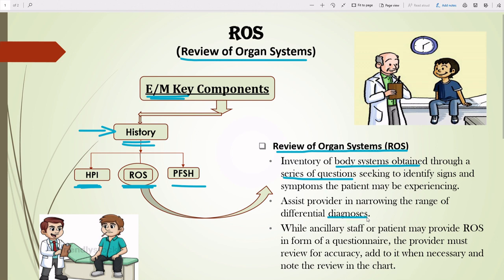While ancillary staff or the patient may provide ROS in the form of a questionnaire, the provider must review it for accuracy, add to it when necessary, and note the review in the chart. So ancillary staff provide ROS in the form of a questionnaire. Questionnaire means question and answer. Then the provider will check for accuracy, and it needs to be added in the chart. So guys, ROS means the doctor will review organ systems.